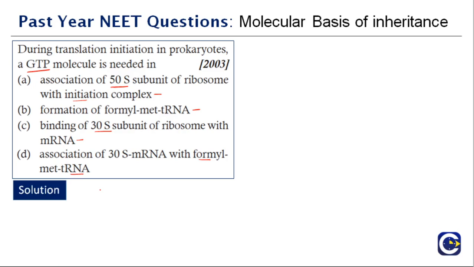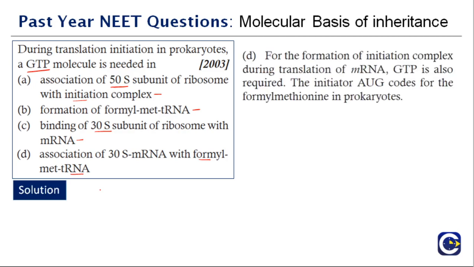So what is the right answer here? The right answer is association of 30S mRNA with formyl methionine tRNA. For the formation of the initiation complex during translation of mRNA, GTP is also required. The initiator AUG codes for formyl methionine in the case of prokaryotes.